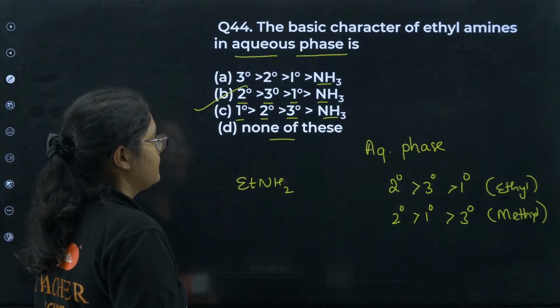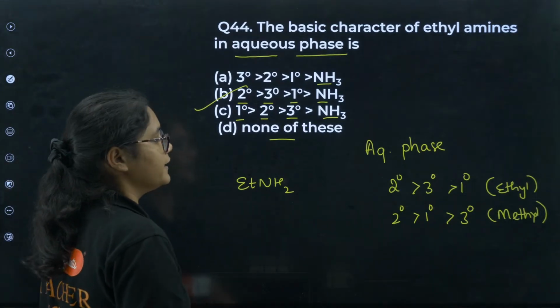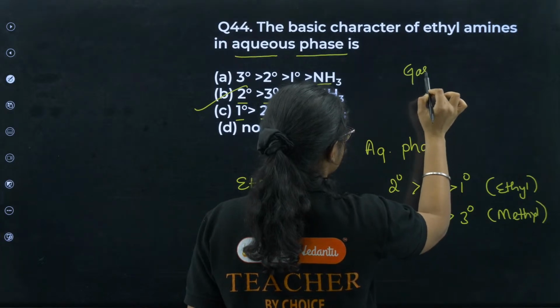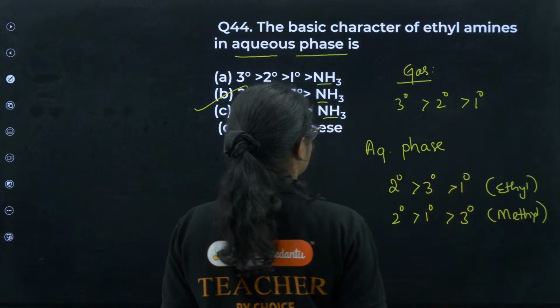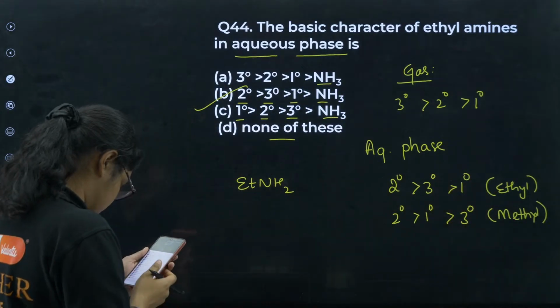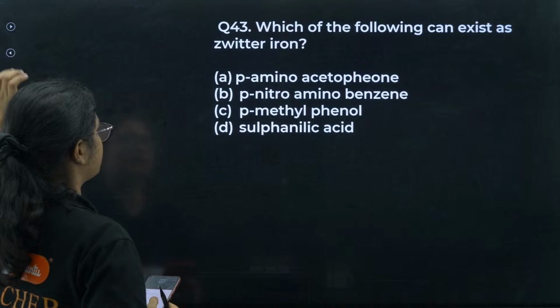Now coming to gaseous phase. I want to discuss gaseous phase. It is 3 degree, 2 degree and 1 degree. Okay, so B is the correct answer here. Yes, all of you have answered it correctly.